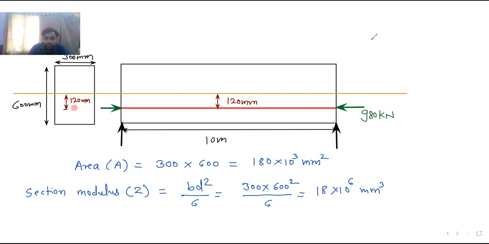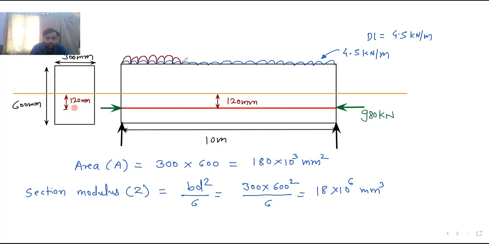Okay. So further, they have given us dead load equal to 4.5 kilonewton per meter. So I will draw here the dead load. This is dead load, UDL. How much is this? This is 4.5 kilonewton per meter. This is dead load. And then live load is also acting. So again, I will draw the live load.